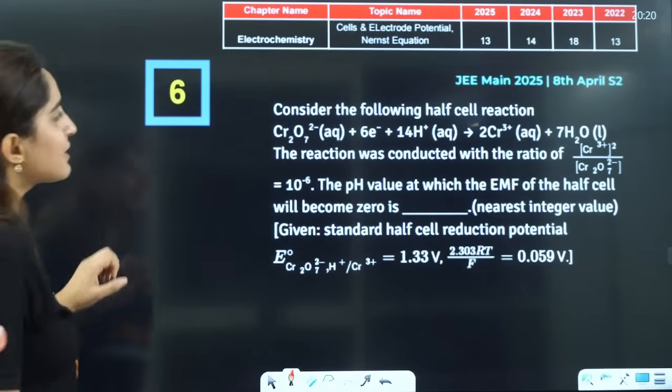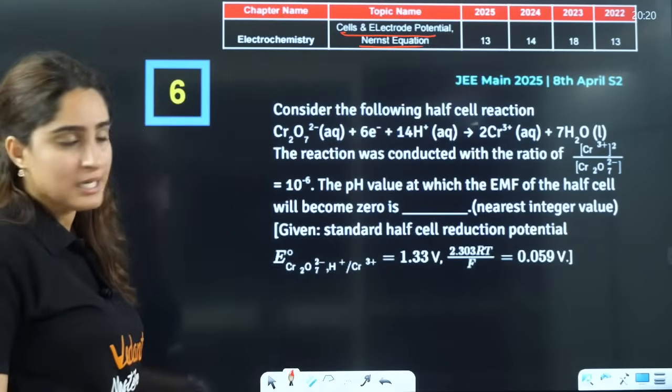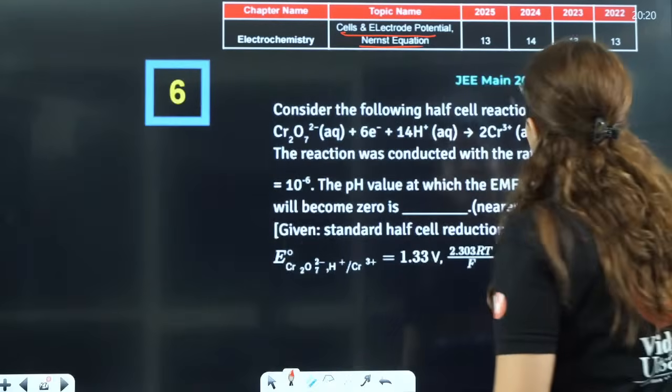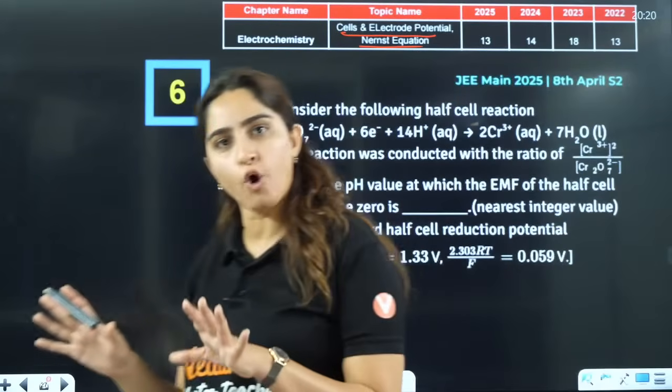Now let's see this thing here. Cells and electrode potential. Now from cells and electrode potential, if you can see, this is again a very hot spot topic, right?